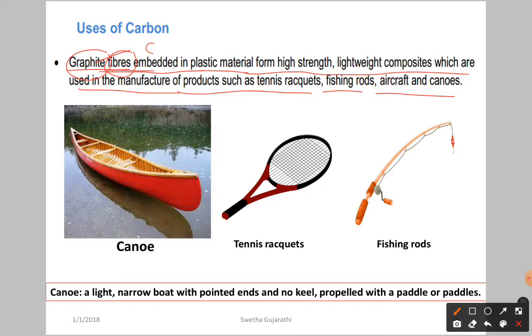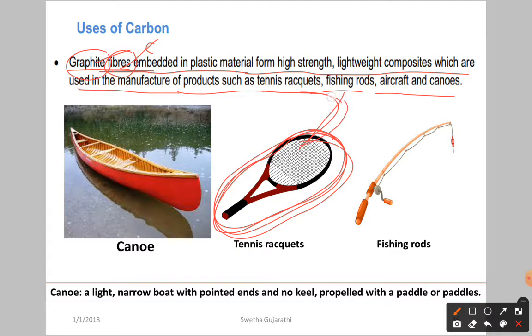For example, a tennis racket should be lightweight and have high strength. Generally, if you go for a tennis racket, lightweight means more price. Why? Because they are using good quality graphite fibers, so it should be lightweight and high strength. In that we are using graphite fibers. And a fishing rod should be lightweight. If it is more weight, you cannot hold it for a long time. So it should be high strength and lightweight.